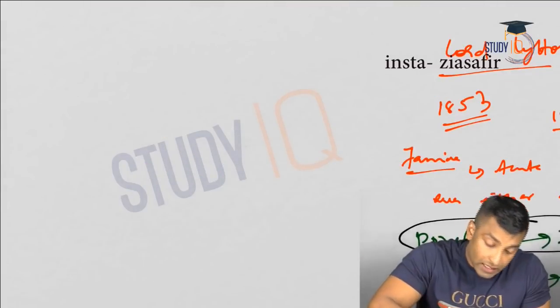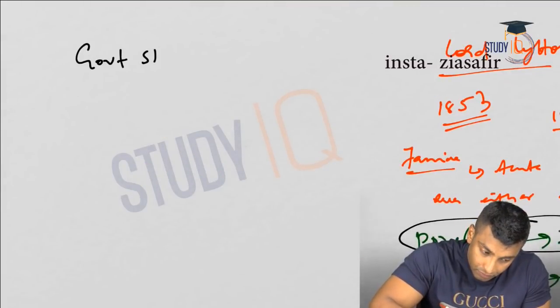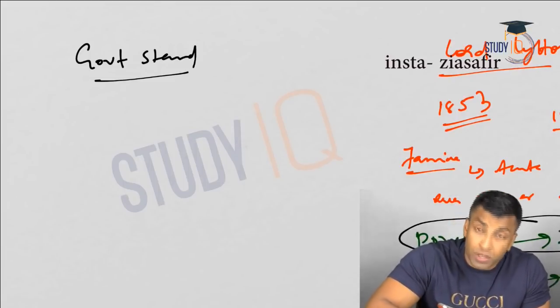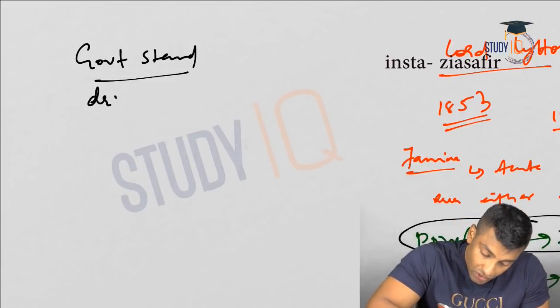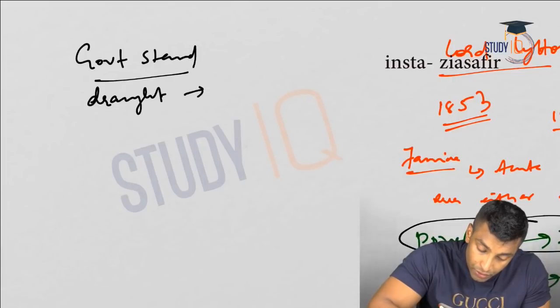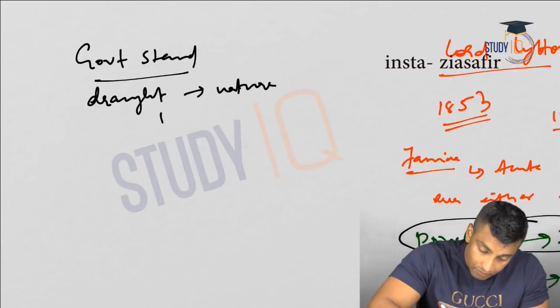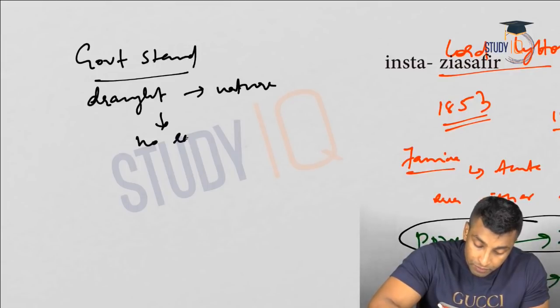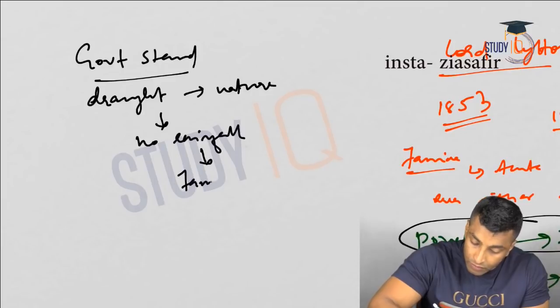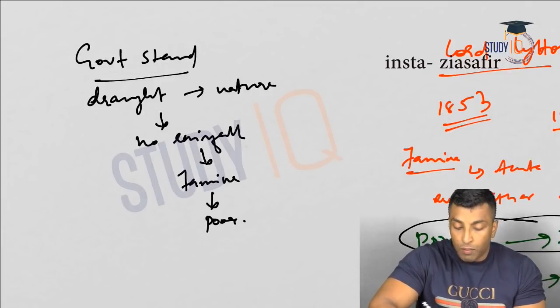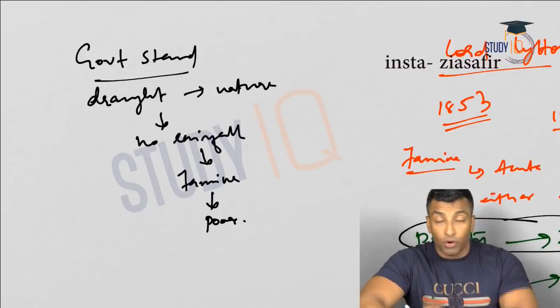But what is the government stand? Government stand is nature was responsible for drought. There was a drought. Okay. So drought due to nature, and then there is no rainfall. Okay, and this led to famine, and because of that people became poor. That means famine led to poverty.